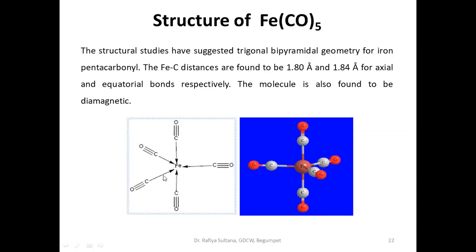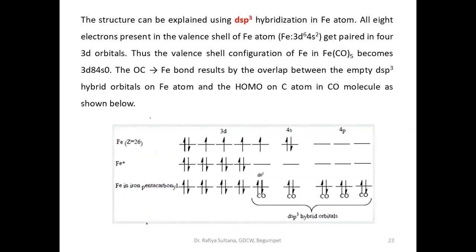So these three equatorial bonds should be equal, and that is equal to 1.84, and these two axial bonds should be equal, and that is equal to 1.80. And it is also found to be diamagnetic. Diamagnetic means all the electron pairs, all the electrons should be paired. There should be no unpaired electron. Okay, let us see. Let us discuss this by considering the electronic configuration.